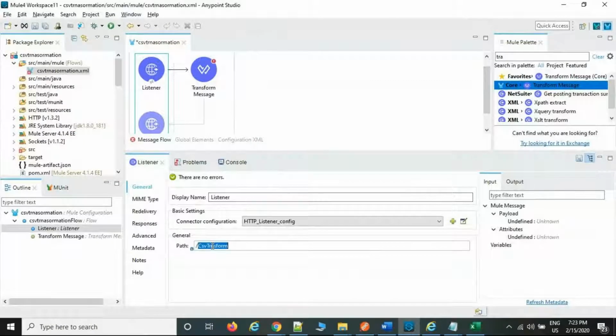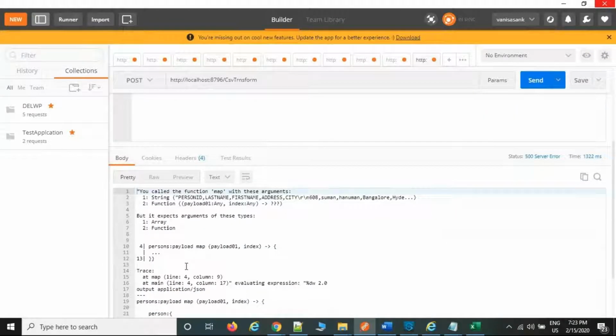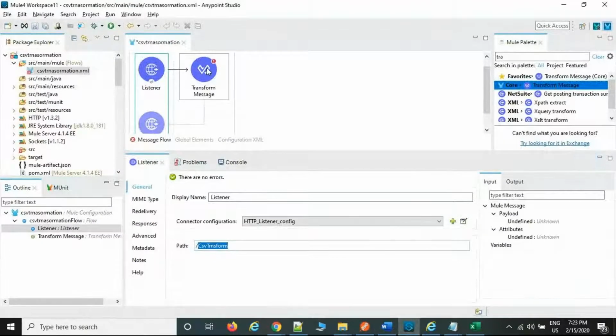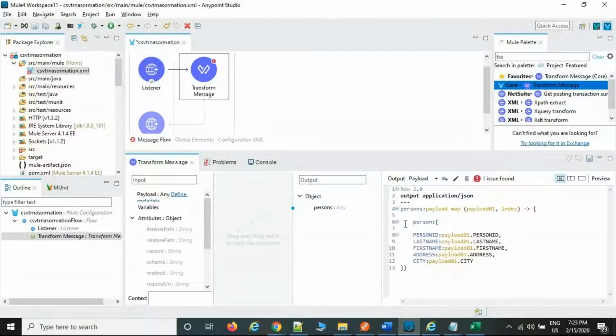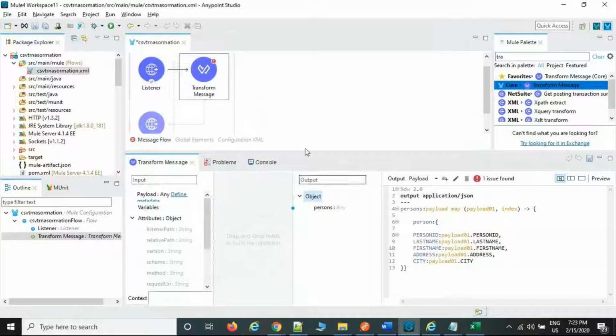CSV transformation. Okay, now I can send a request. Now it is going to be generating for us. Call the function map personality last time. Something went wrong. See, still it's not deleted. So still the metadata is not deleted.